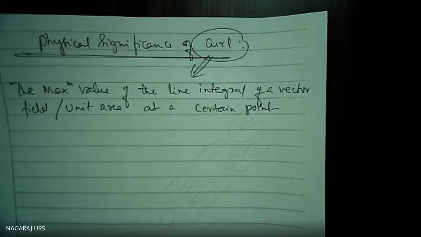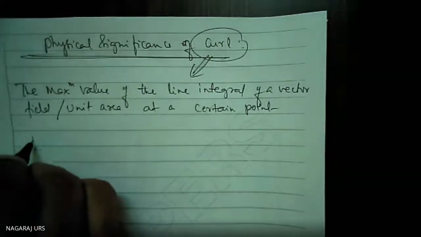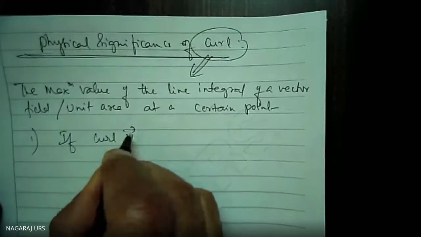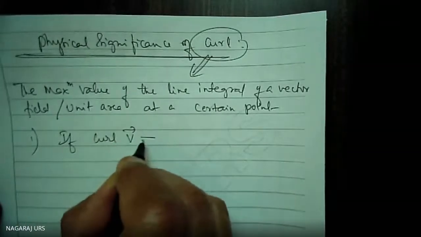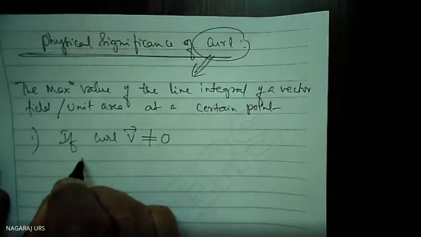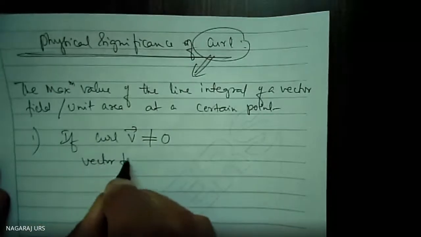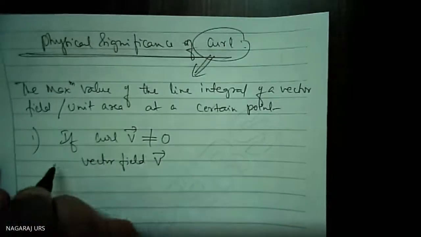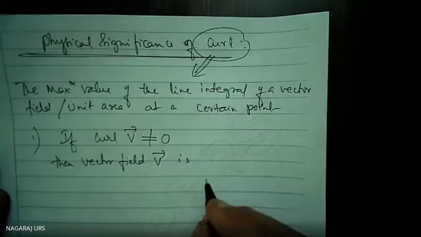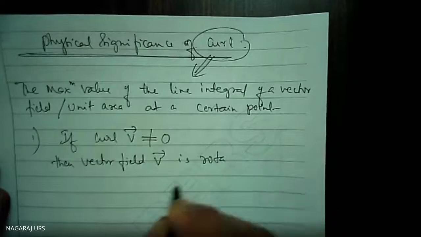If the curl of V is non-zero, for example point number 1, if curl of V is not equal to 0, then I can say the vector field V is having a circulation, or circular motion.